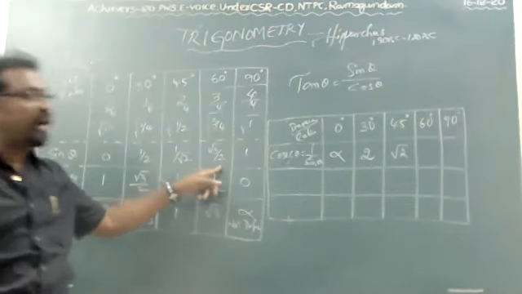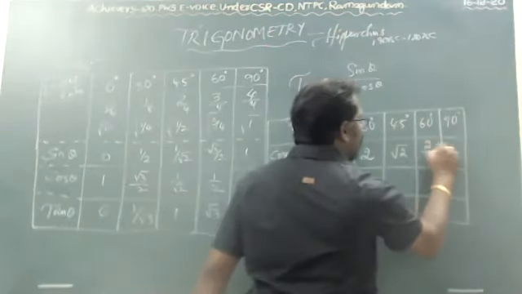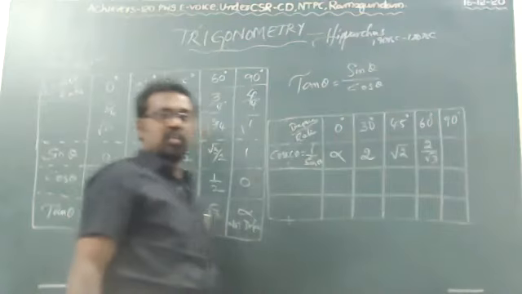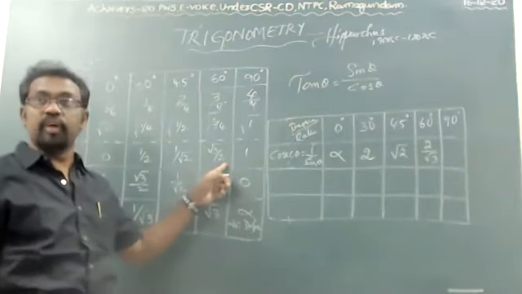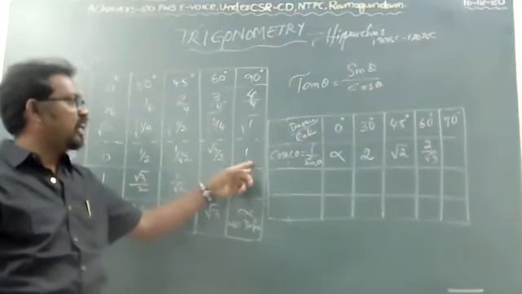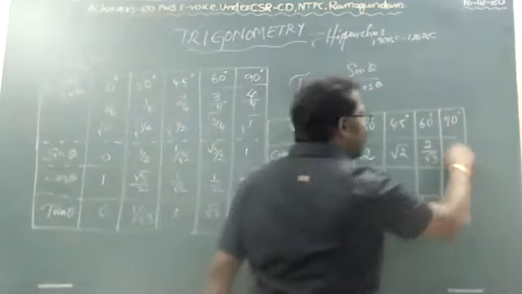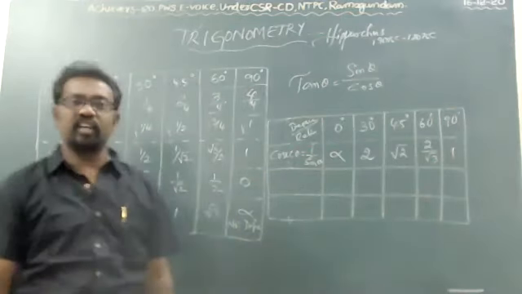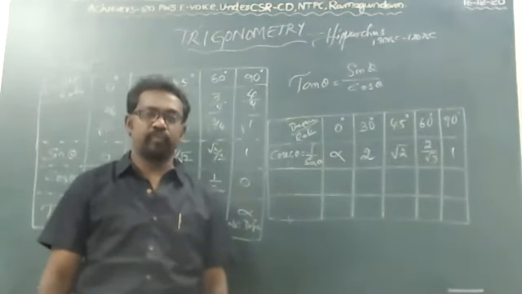Next, root 3 by 2, the reciprocal is 2 by root 3. And finally 1 by 1 is 1 itself.